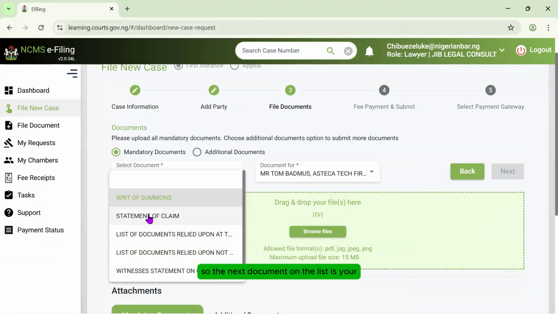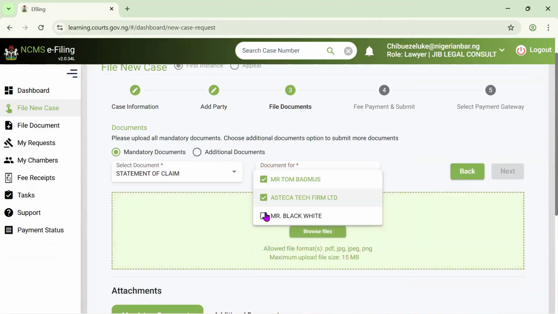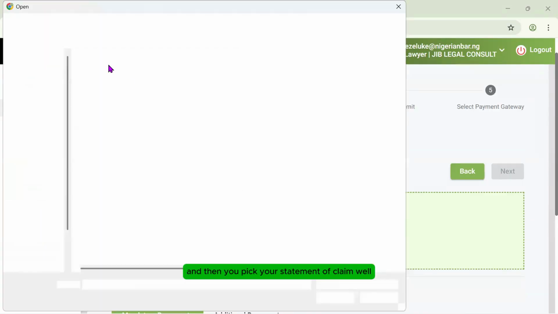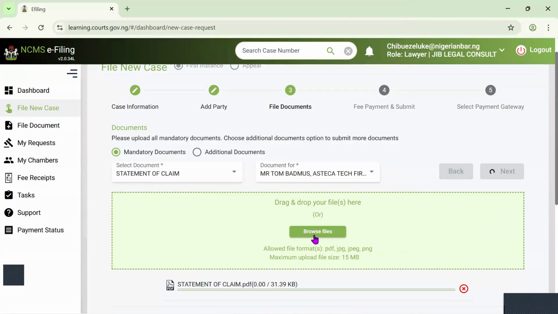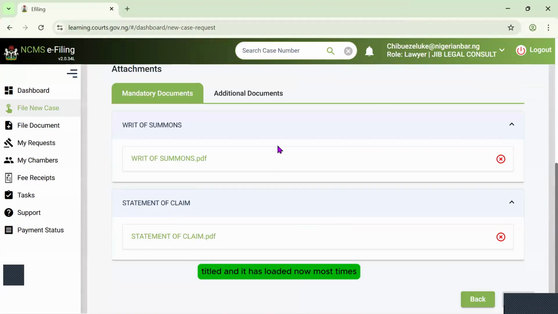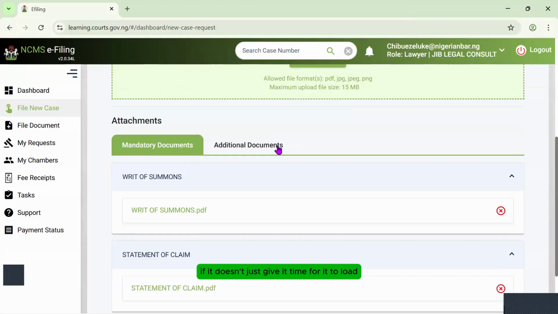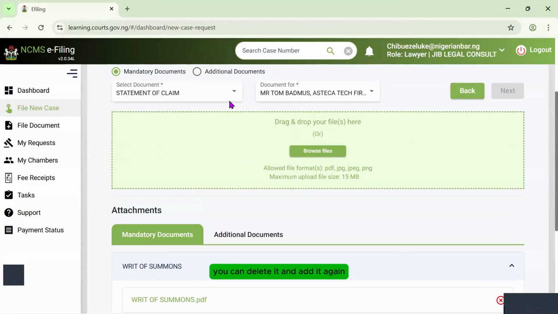So the next document on the list is your statement of claim. You pick who the document is for, and you browse your file, and then you pick your statement of claim, well titled, and it has loaded. Now, most times, when you're loading and maybe your network is bad, just give it time to load and make sure it enters into the system just like this. If it doesn't, you can delete it and add it again so that you'll be sure that your documents have loaded.